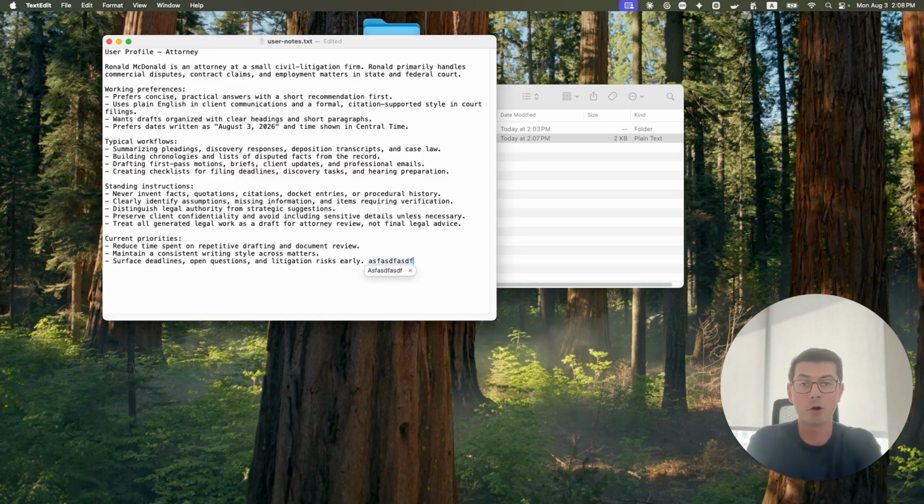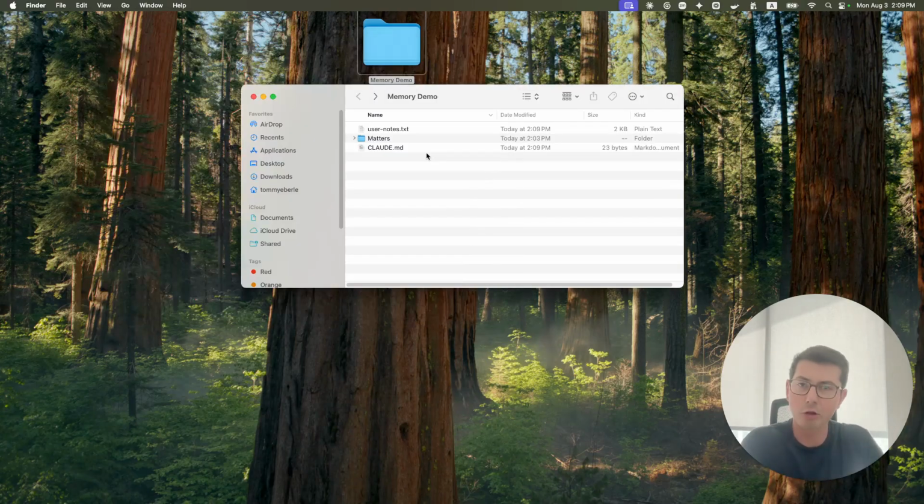Or you could tell Claude in your chats that it's something that Claude should be appending to. So as it learns more about you, it should keep track of this file. And that's going to look a lot more similar to the built-in Claude memory feature, only you're in a bit more control. Now let's talk about Claude.md.